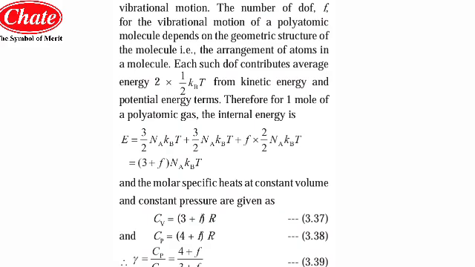The molar specific heats at constant volume and constant pressure are given as Cv equal to 3 plus f into R, Cp equal to 4 plus f into R, and gamma, which is Cp by Cv, is equal to 4 plus f upon 3 plus f. So this is the equation for the polyatomic gases.